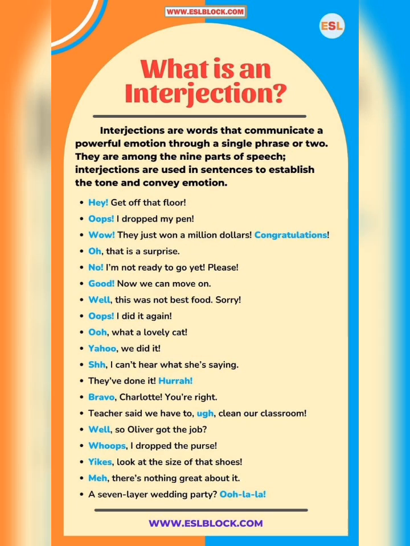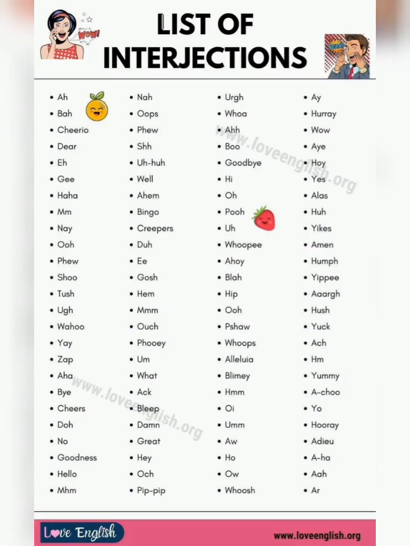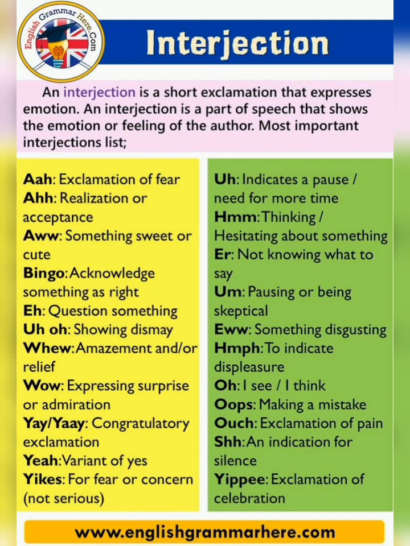All right, so we have interjections. Interjections are your emotions: you're happy, you're sad, the words you say when you're surprised. Wow. Ouch, you felt pain. Aww, the interjection that we ladies use often.